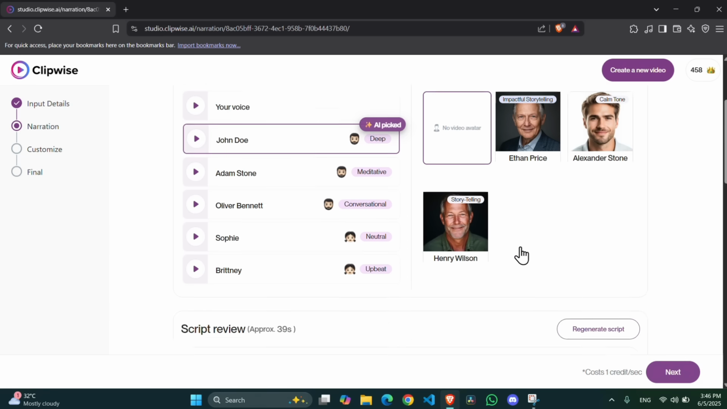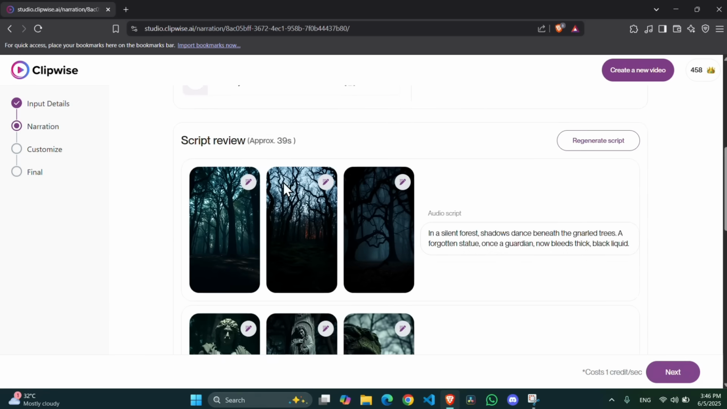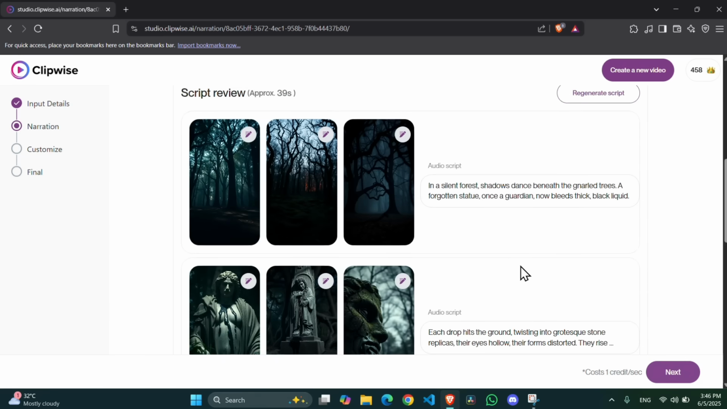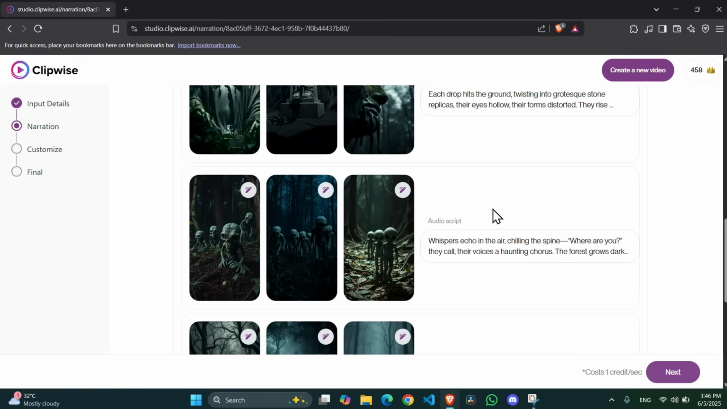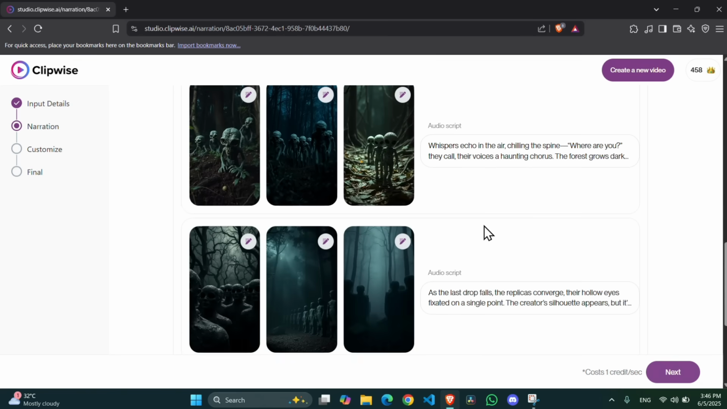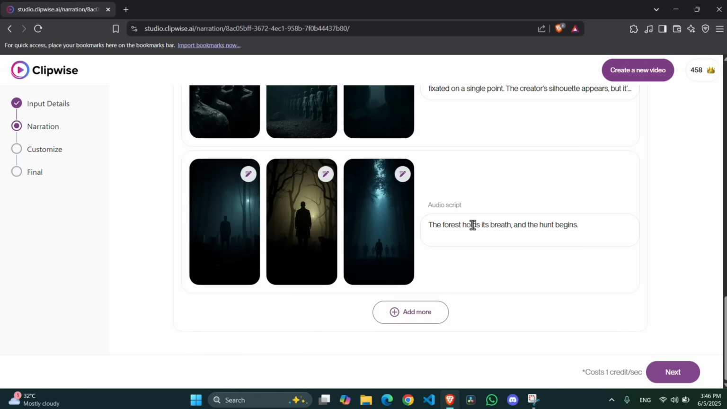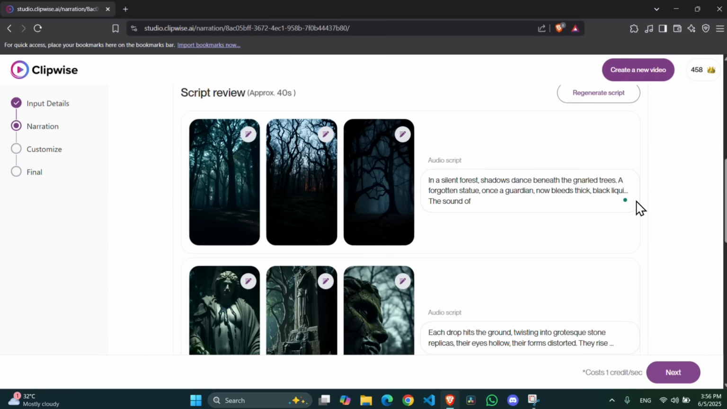Clipwise syncs the voice with subtitles automatically. No editing skills required. Now, let's move to customization. It creates your scenes automatically. But here's the beauty. You can customize everything. Want to change the text? Easy. Just change it from here.